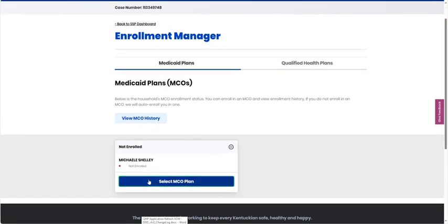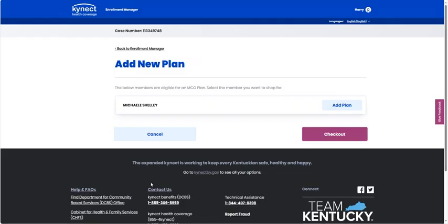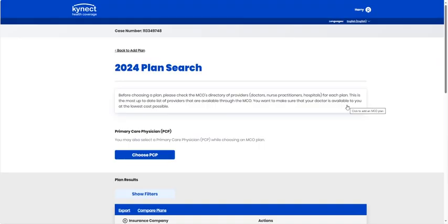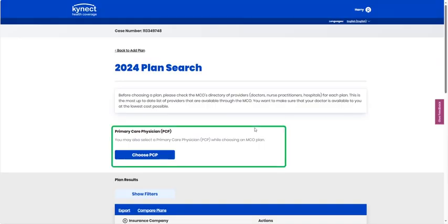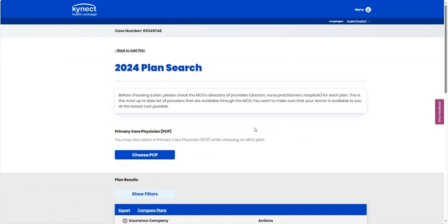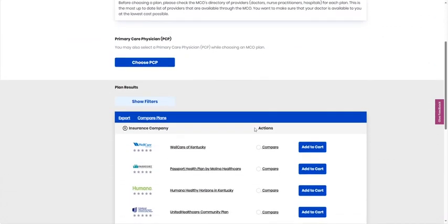Click on the Select MCO Plan tab. Click on Add Plan. This brings you to the Plan Search screen. In many cases, one of the largest concerns for Medicaid applicants choosing a new plan is making sure that they're choosing a plan that is accepted by a primary care physician. By clicking Choose PCP, this allows them to both find a primary care physician as well as enroll for Medicaid. Scroll down to view the available plans.